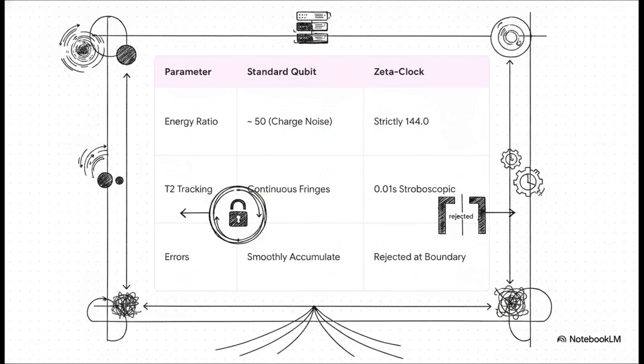It turns out 144.0 isn't just some abstract concept. It is a highly precise engineering spec. Traditional quantum computers have to fight environmental noise constantly, meaning you need thousands of physical qubits just to manage a single logical one. But the Zeta-Clock takes a different approach. It scales its critical hardware ratio, specifically the Josephson to charging energy, strictly to 144.0. It literally locks its hardware onto the universe's foundational grid.